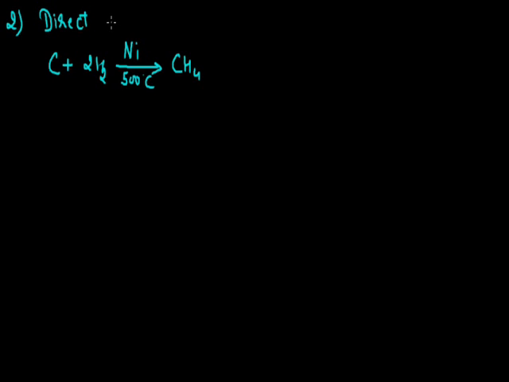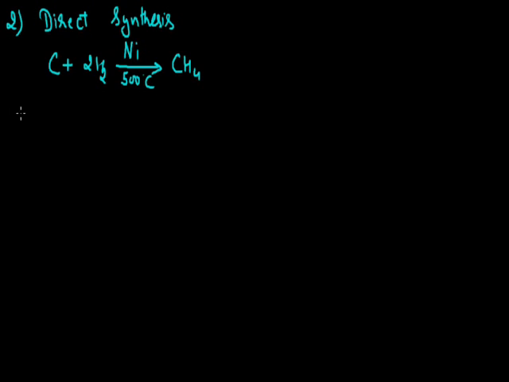As the methane molecule contains carbon and hydrogen atoms, methane can also be prepared by the direct synthesis reaction, where we react carbon with the molecule of hydrogen. This direct synthesis occurs in the presence of nickel, which works as the catalyst. The required condition is a temperature of 500 degrees centigrade. By the reaction of these two, an addition or synthesis reaction occurs with the formation of methane. Since we make the compound directly, this reaction can be termed direct synthesis.